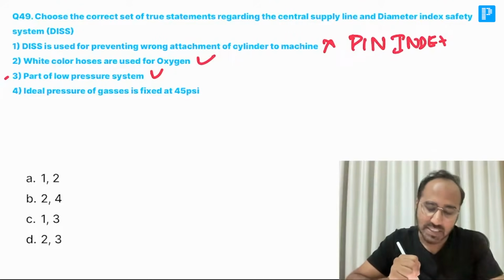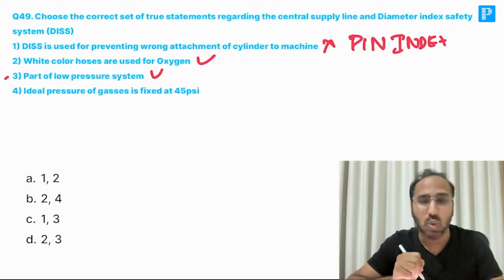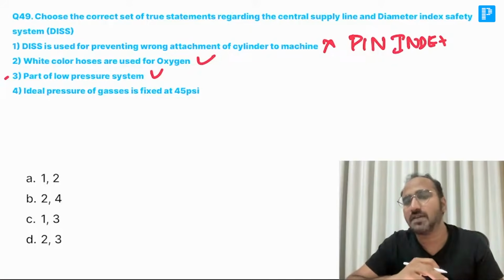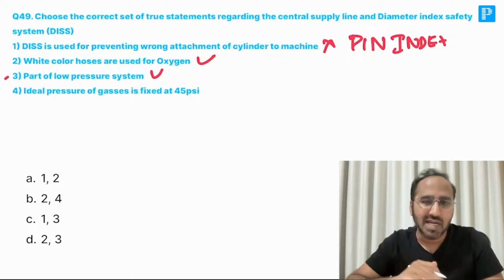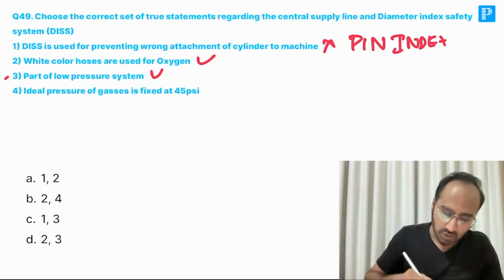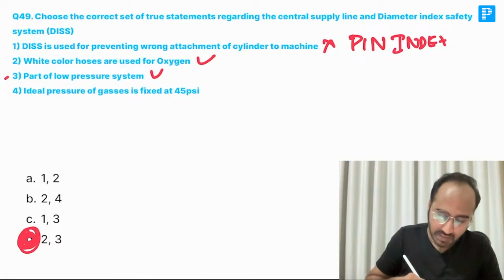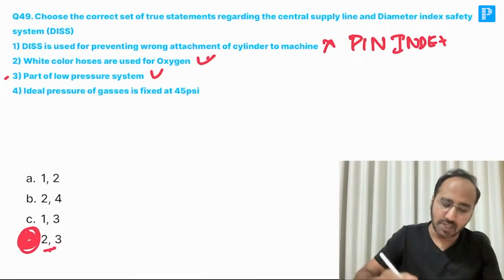Ideal pressure of the gases is fixed at 45 psi. No, ideal pressure is never fixed at 45 psi. It should be 50 or less than 55, but it is not fixed at 45 psi. So the answer over here again is what, guys? 2 and 3 are the right options.